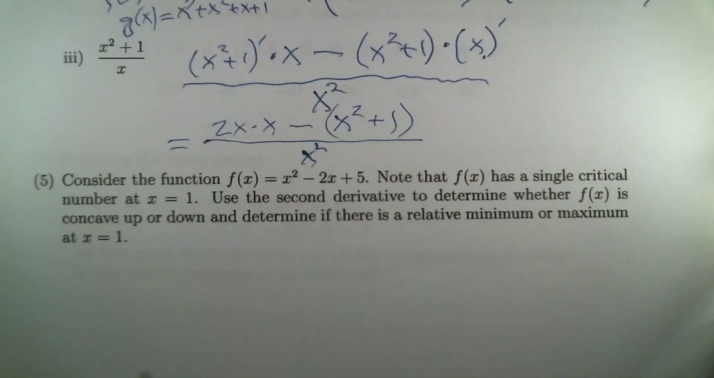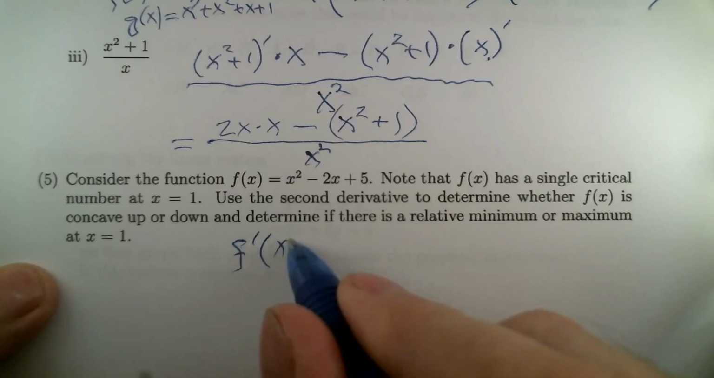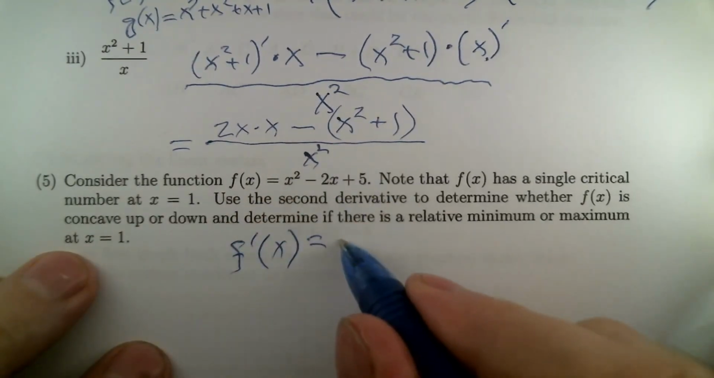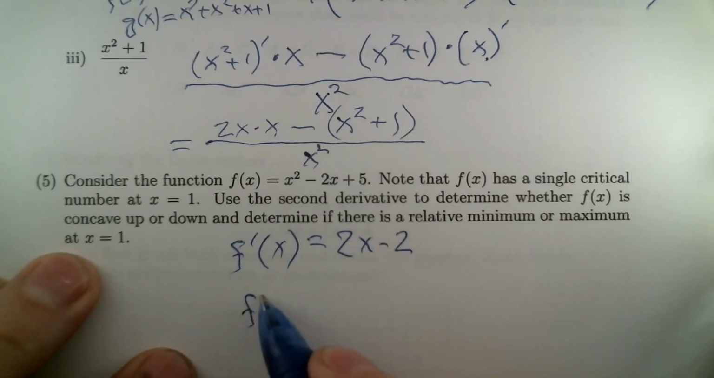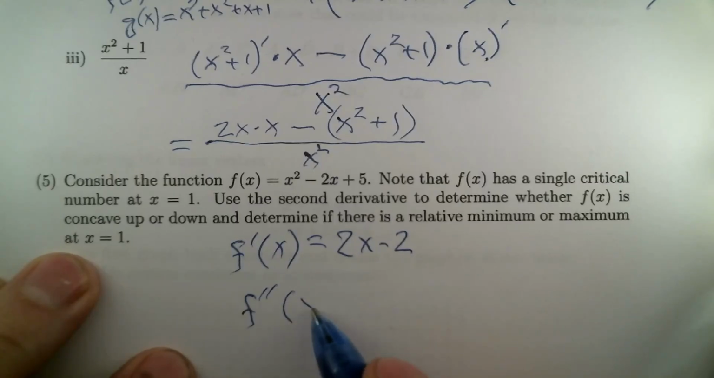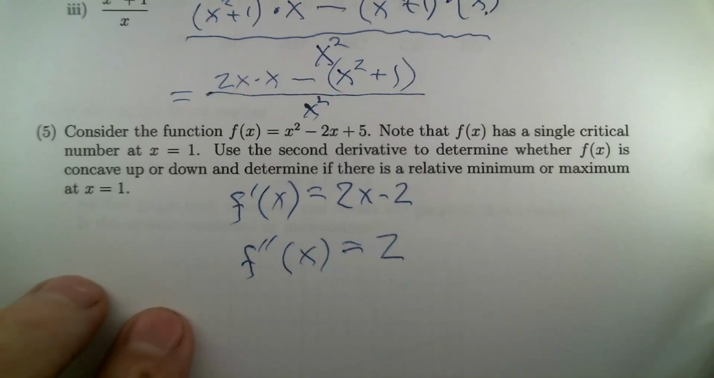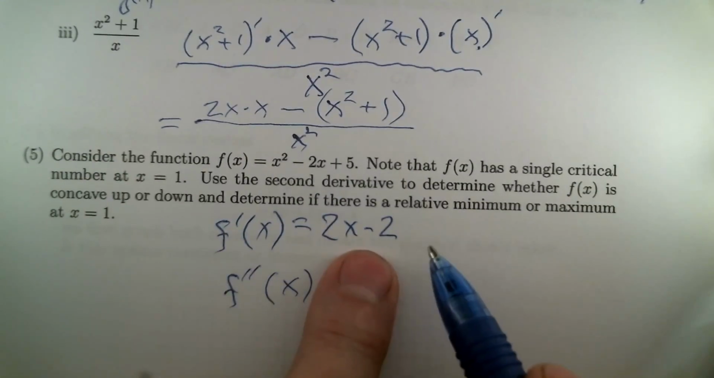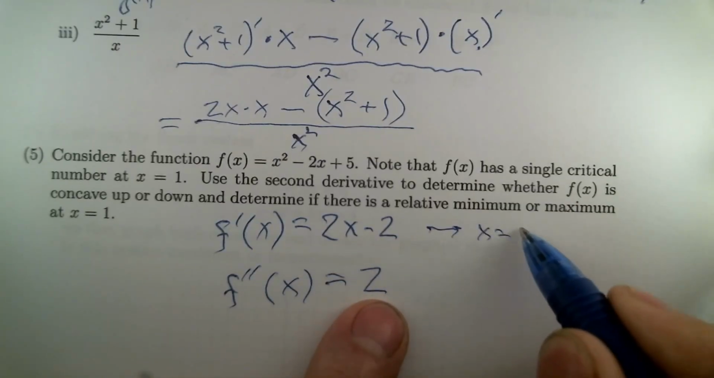So let me go back to this and we'll see it. What is f prime on this graph? f prime of x is x squared minus 2x plus 5. The derivative is 2x minus 2. And then if I took the derivative of that, getting f double prime of x, you'll just get 2. Cool. So this first one, the derivative itself, you notice that it's 0 when x is 1. So that means that x equals 1 is a critical point.